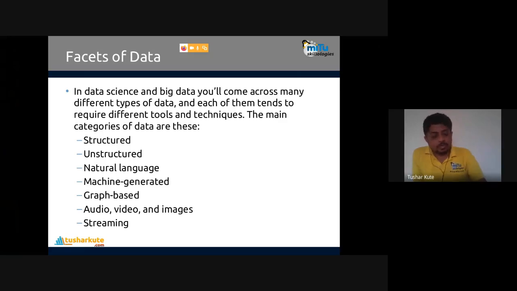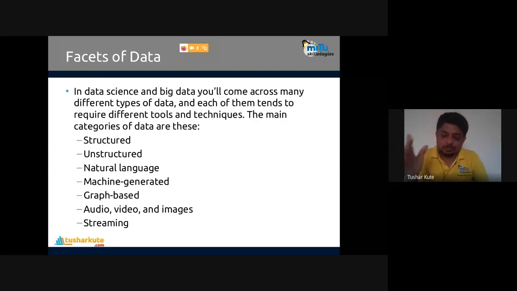Every type is handled in a different way. Some data is converted from one format to another before use. Unstructured data is converted into structured data and then used, which is very interesting. Natural language data is also converted into structured data and then used.